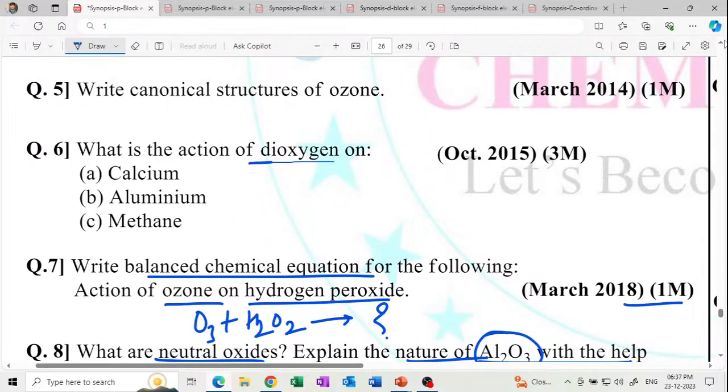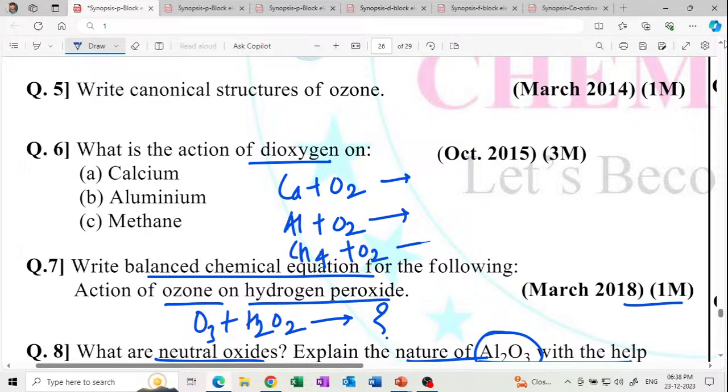What is the action of dioxygen on calcium? Calcium plus dioxygen forms calcium oxide. Next, aluminium plus oxygen forms aluminium oxide. Methane CH4, methane plus oxygen forms CO2 plus water vapour. So calcium plus oxygen gives calcium oxide, and aluminium plus oxygen gives aluminium oxide, Al2O3. So there is formation of Al2O3 and formation of calcium oxide.